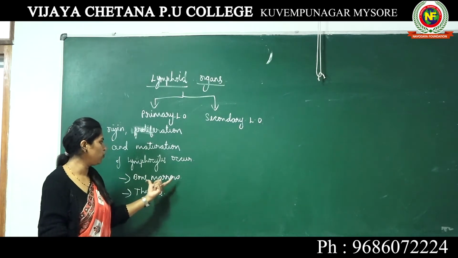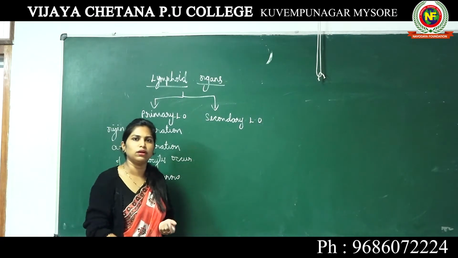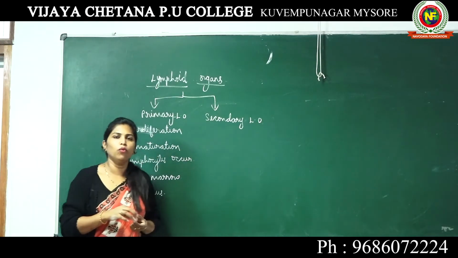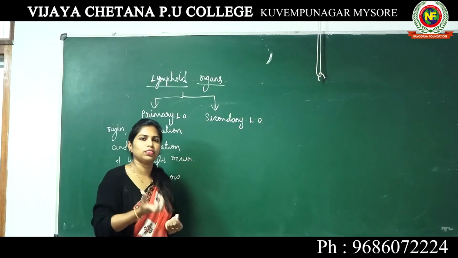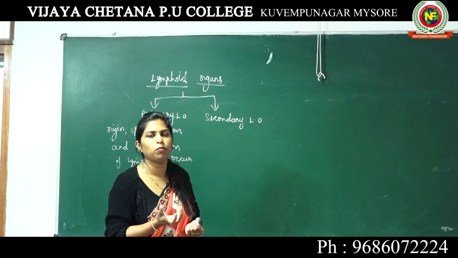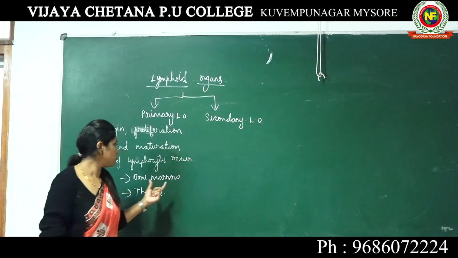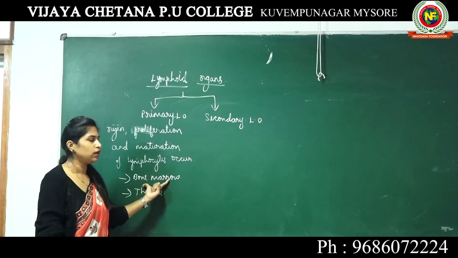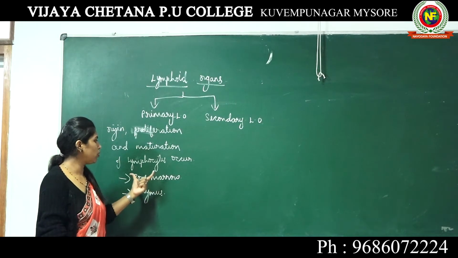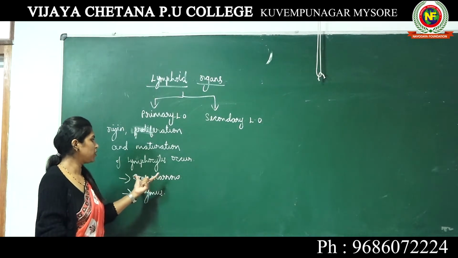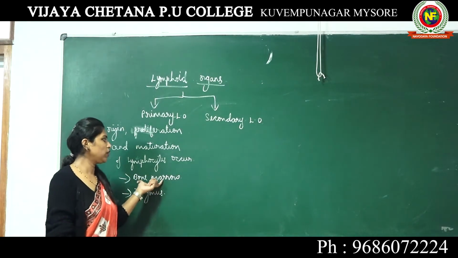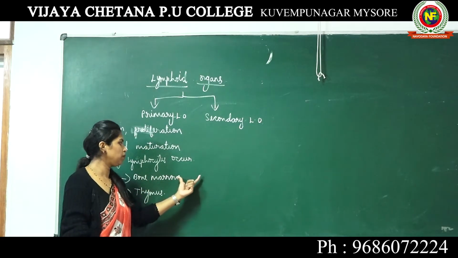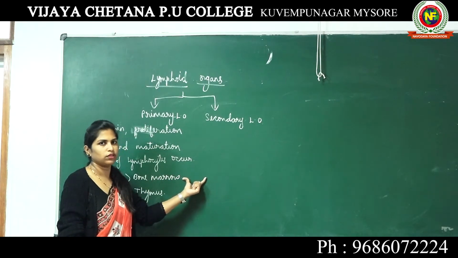Okay. So we have already dealt with these two topics in my previous classes. Let me just brief you. Bone marrow is nothing but a spongy tissue present inside your bone, especially your thigh and hip bone. Why is bone marrow so important? Because bone marrow is the region where all your RBCs, WBCs and platelets are produced.